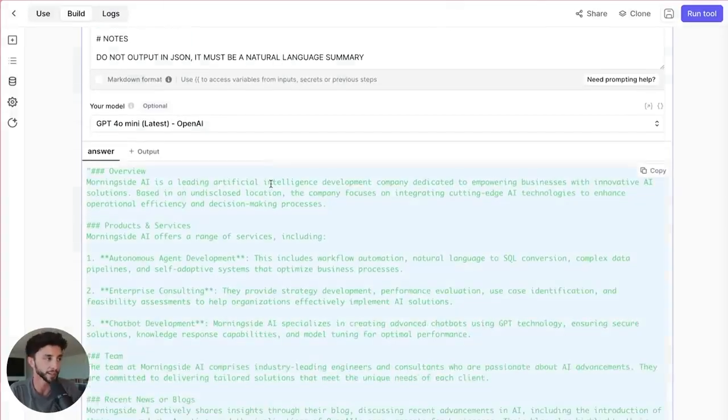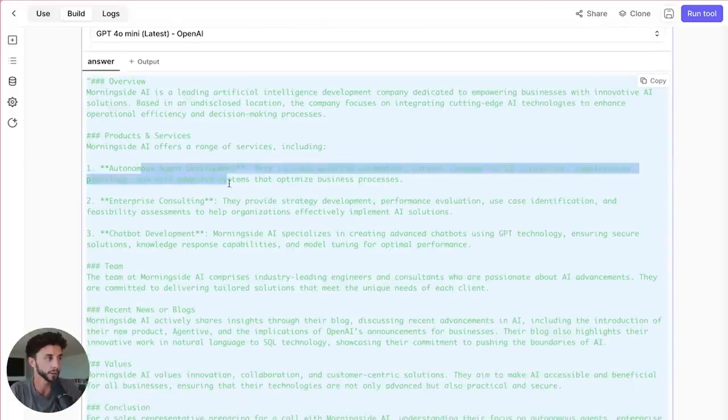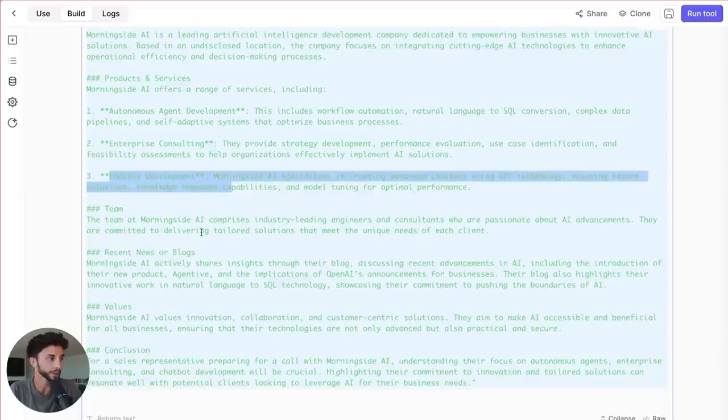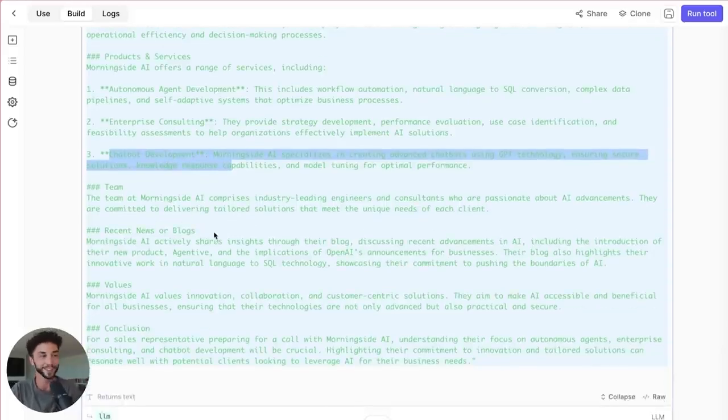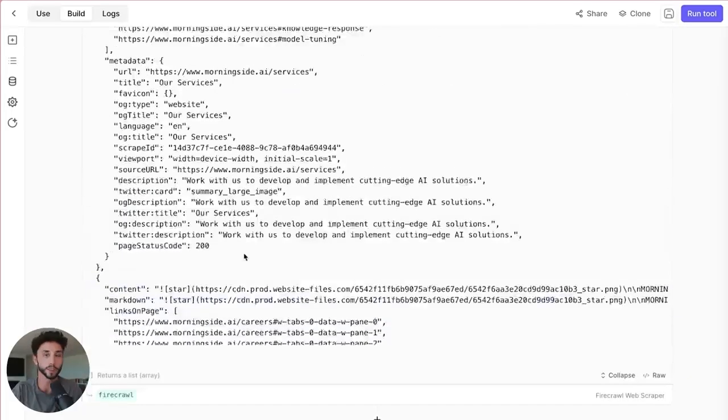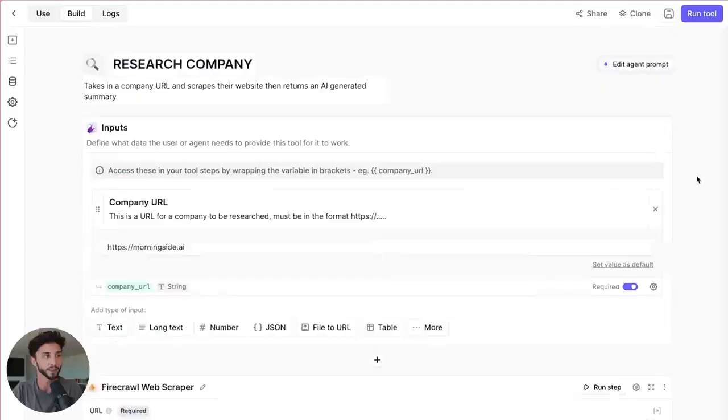Boom. Morningside AI is a leading artificial intelligence development company dedicated to empowering businesses, autonomous AI agent development, enterprise consulting, chatbot development team. It got me out of my own team page, damn. But yeah, so there you go. That's the company researcher tool. That's step one. I hope you guys can see how that works now.